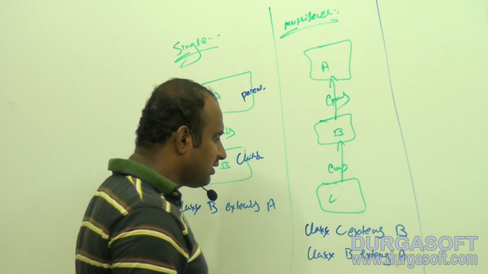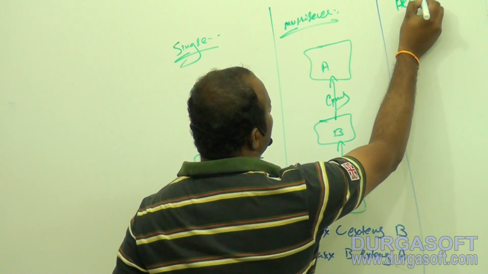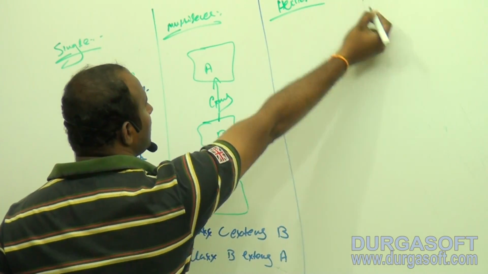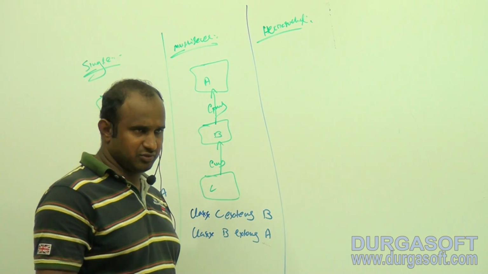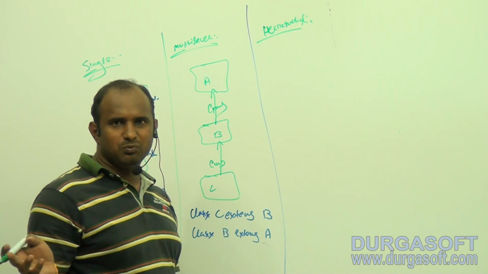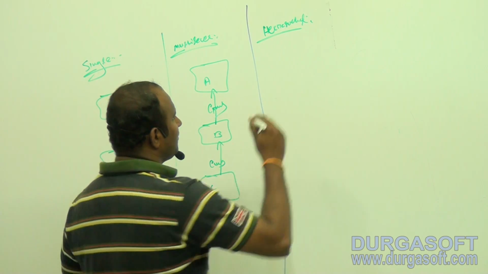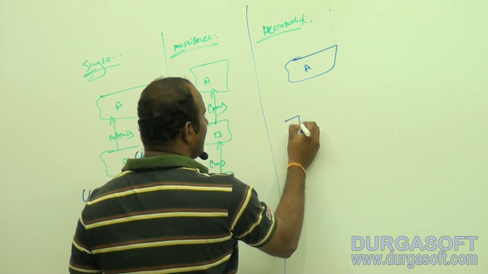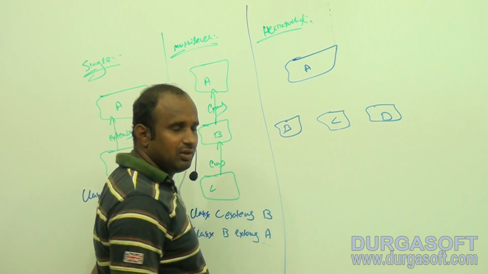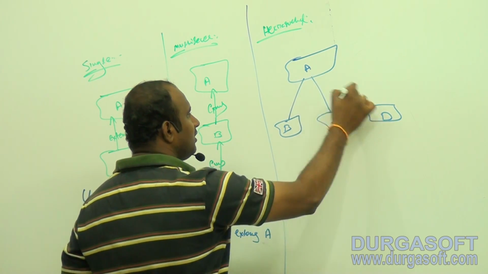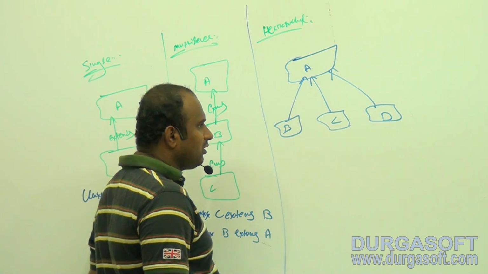Good. The third one is hierarchical. The best example of hierarchy is your father. Generally every father contains more than one kid, right? Here my father is A, and my father contains 3 kids: B class, C class, D class. For B, C and D, who is the father? A only. All arrows are pointing upwards.